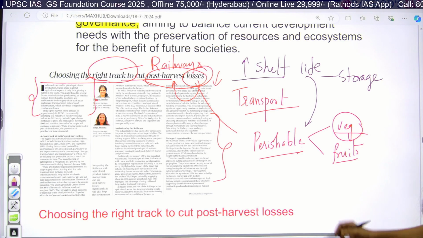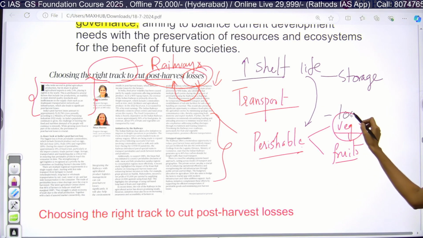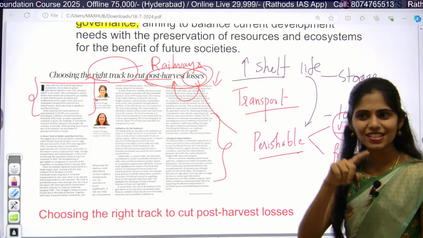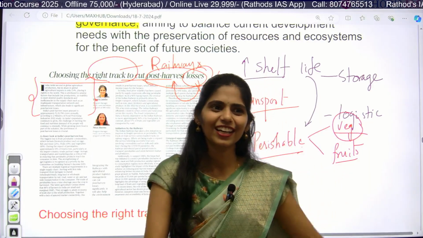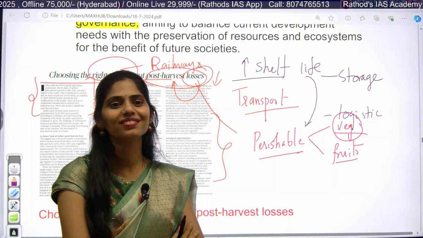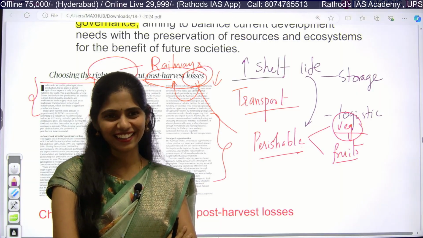Logistic charges. Okay, I will be keeping that for last. Next. Venkatesh, please expand on this. How is this logistic cost related to the life of the vegetables or fruits? Is there any direct link?